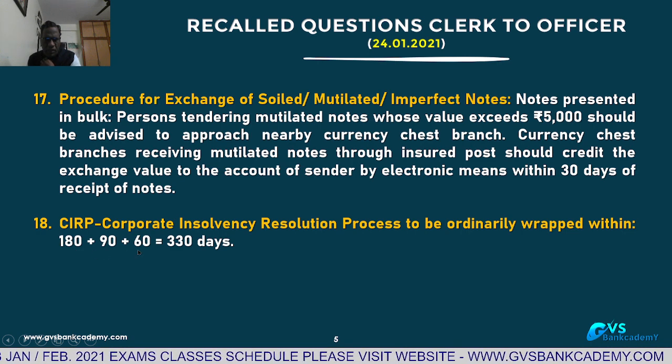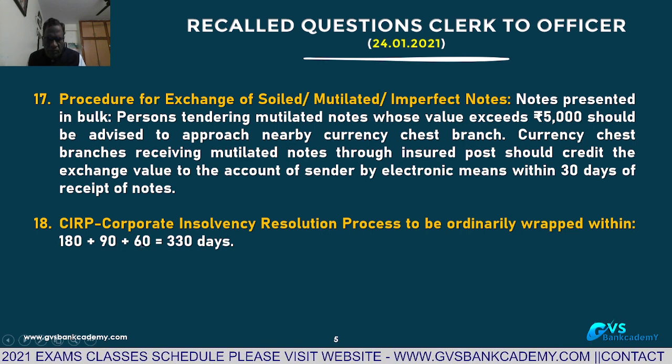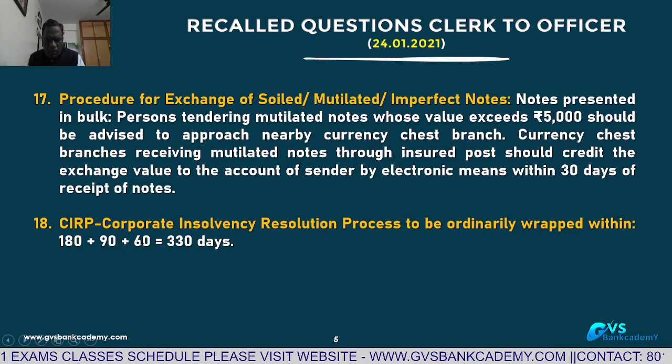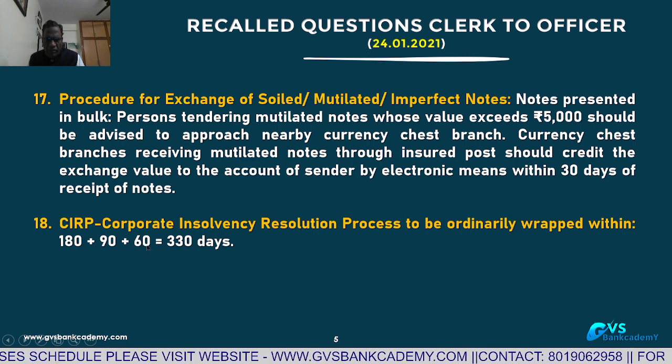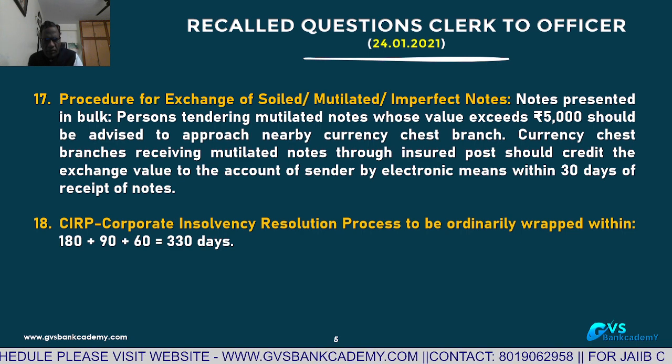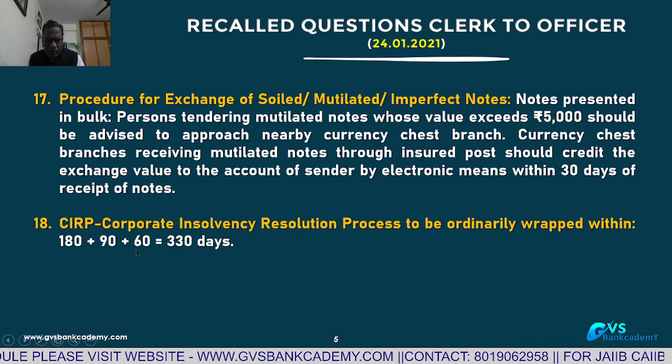If there are court delays, inadvertent or inordinate delays, one more and last extension for 60 days can be given, and only the NCLT can give it.